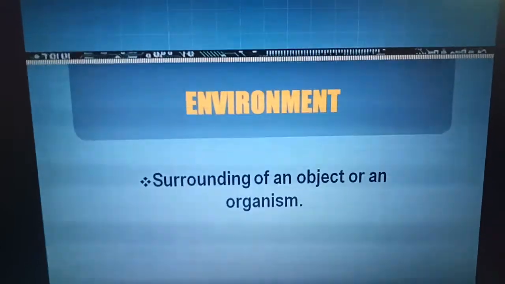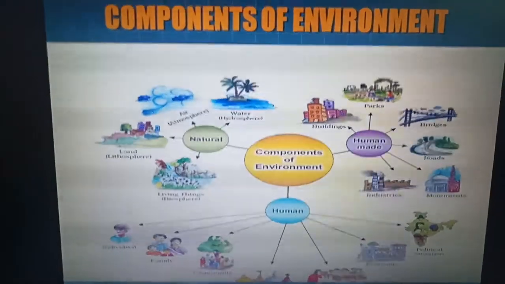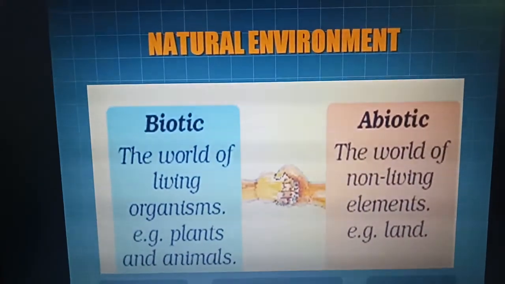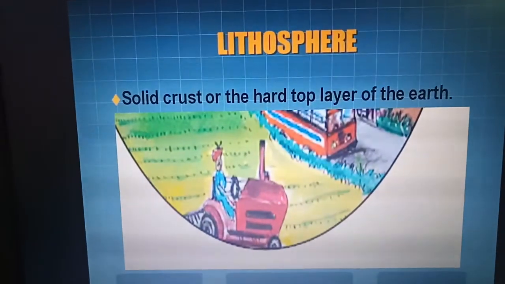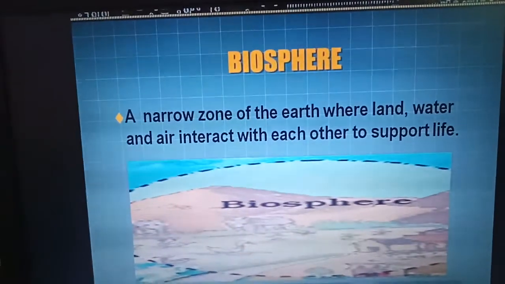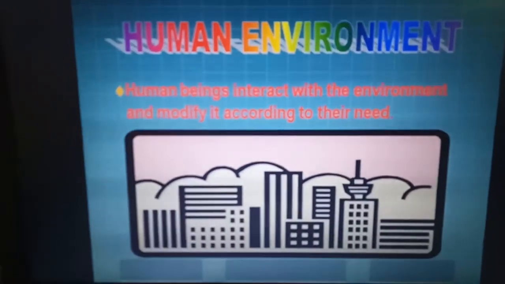So in this chapter we learned first of all about the environment, then components of environment, natural environment, lithosphere, hydrosphere, atmosphere, then in total it becomes the biosphere, then ecosystem and at last the human environment.